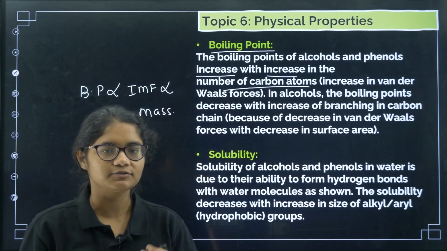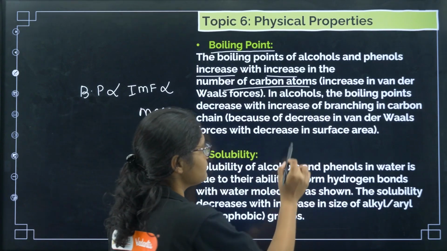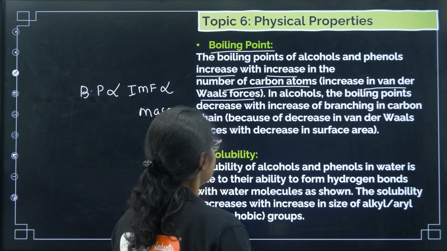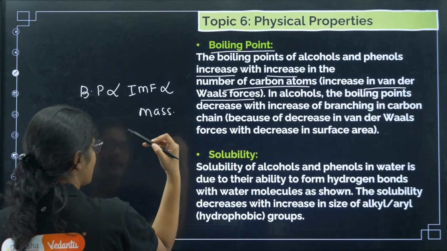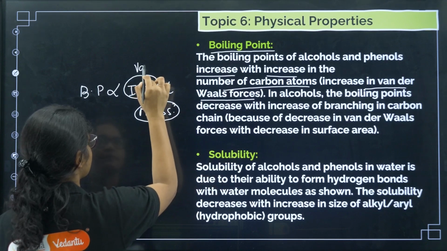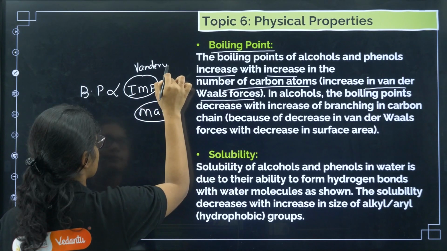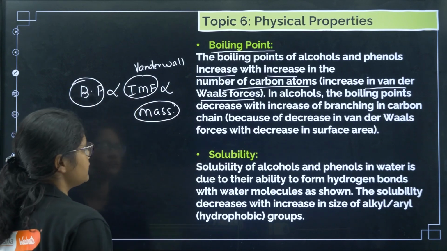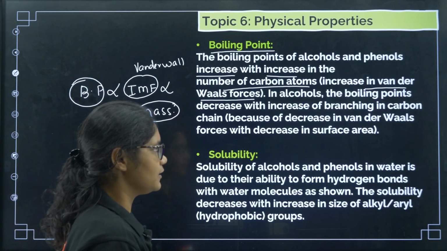If the carbon atoms are more, mass will be more. If mass is more, then van der Waals forces will be more. Intermolecular forces here is nothing but van der Waals forces. So van der Waals forces will increase, and as a result boiling point will increase, right.